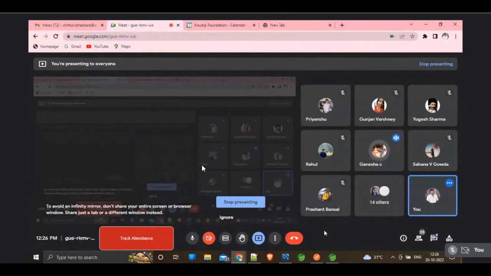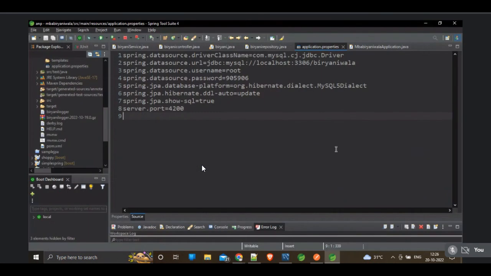Yes, sir. So what are the four major properties that we have to write with SQL? These are the four properties you have to remember: driver class name, URL, username, and password. And we have to write one JPA property, that is database platform.